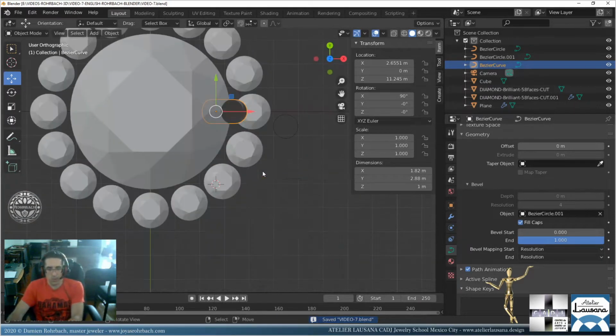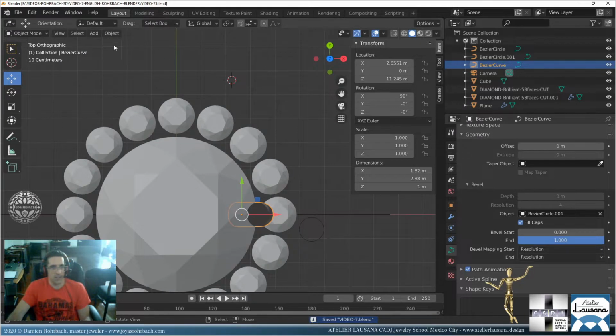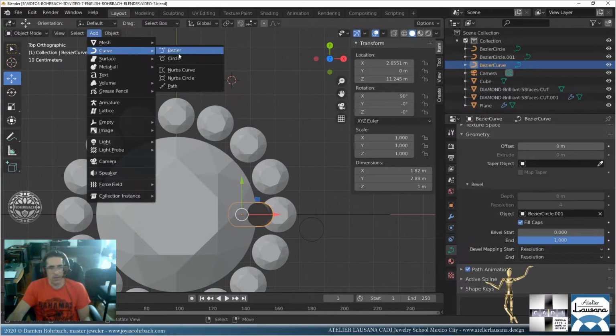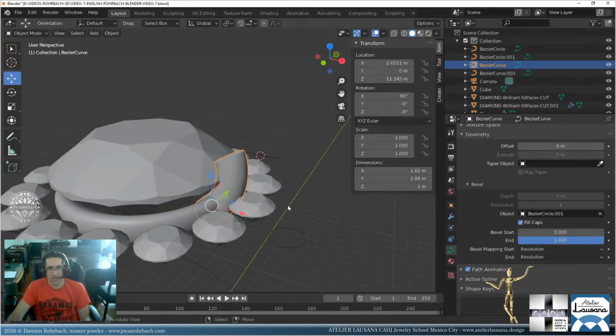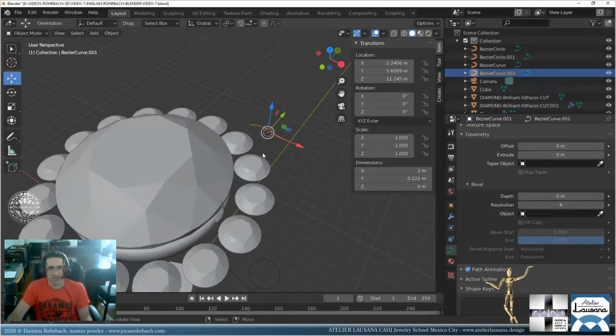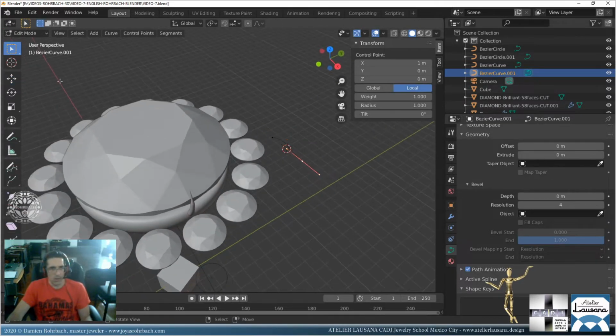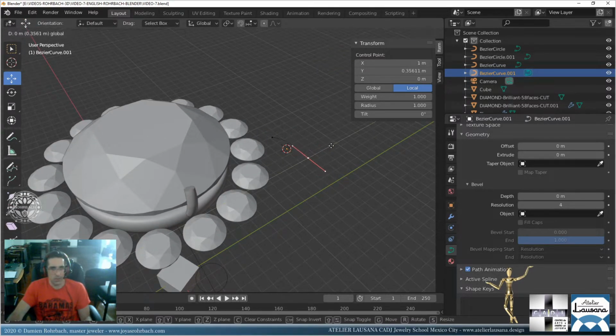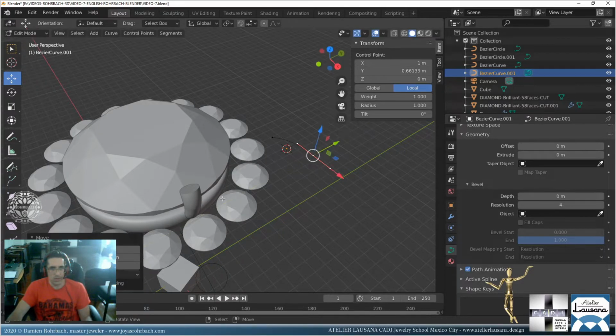Now I'm going to add here a Bezier curve. This guy is going to taper with this. So we have that, which is totally wrong. But now let's go to edit mode here, and let's go there. So that's pretty good already.